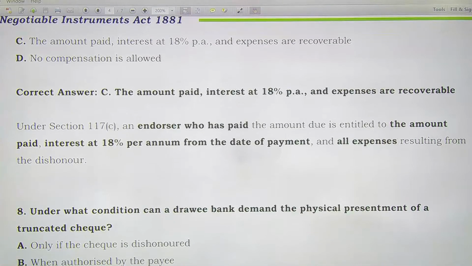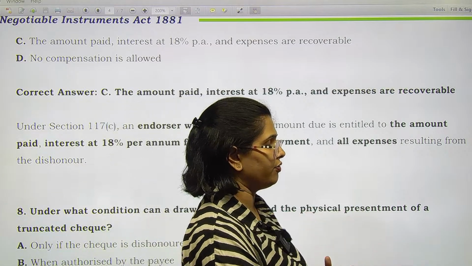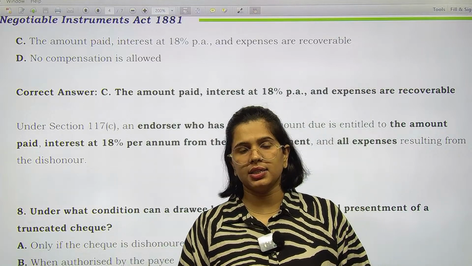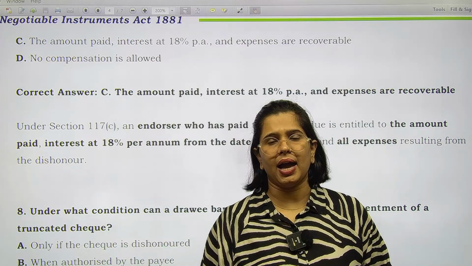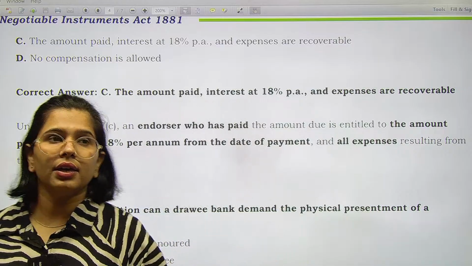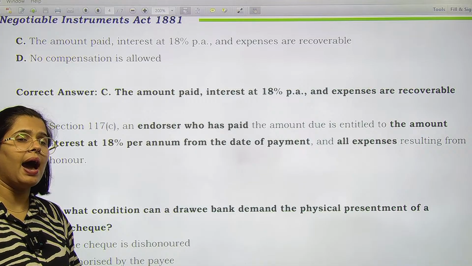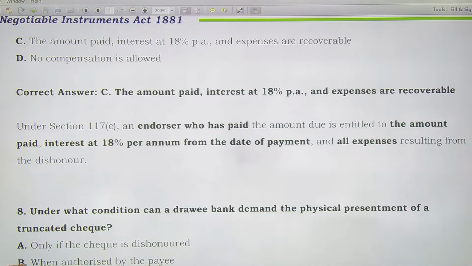Next is, under what condition can a drawee bank demand the physical presentment of a truncated check? So basically, for the clearing of checks, you don't have to supply the physical check. ठीक है, आपको physical check देने की जरूरत नहीं है. Just an image of the check is forwarded to the other bank and that is it. On that basis, clearing happens. But over here they are asking you, किन कंडीशंस में आपसे इमेज भी, आपसे ओरिजिनल चेक भी मांगा जा सकता है ड्रॉई बैंक द्वारा.